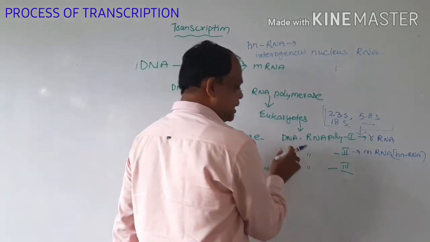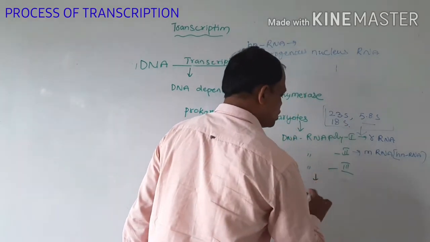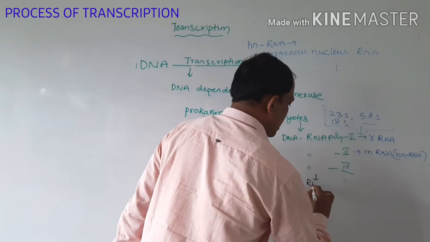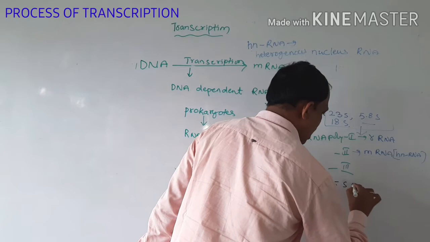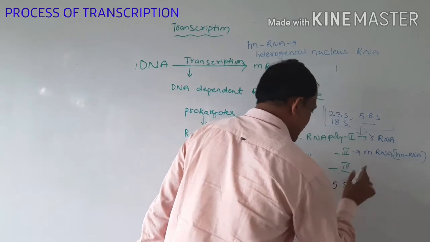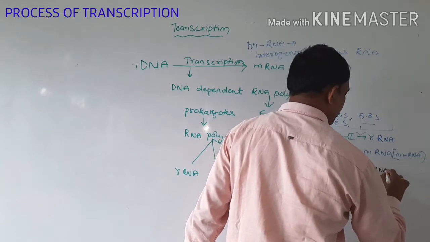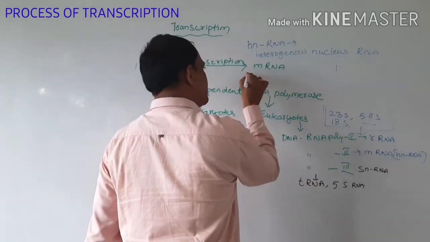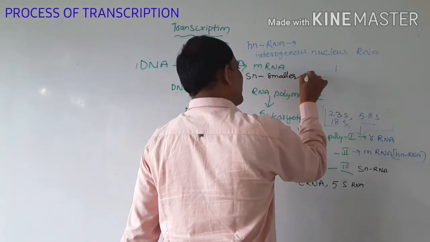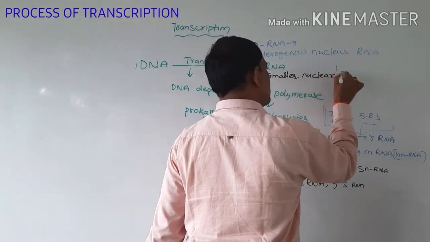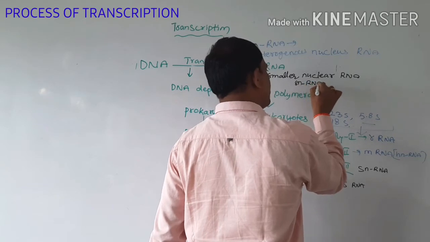The DNA dependent RNA polymerase 3 transcribes the tRNA, 5S rRNA and one more, snRNA. snRNA means smaller nuclear RNA.